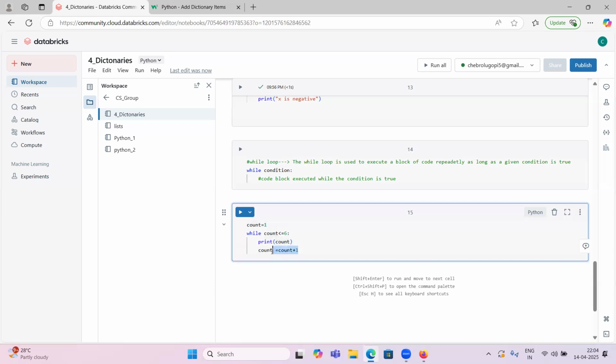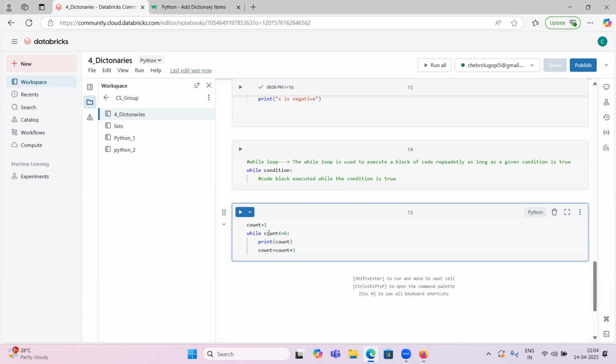If we don't have count equal to count plus 1, what is it going to do, guys? Count is always 1, because we are not changing this value. Count equal to 1 is less or equal to 6, always correct. So this loop will print the count value an infinite number of times. The loop will execute and it won't come out of this. That's why I'm updating this count value.